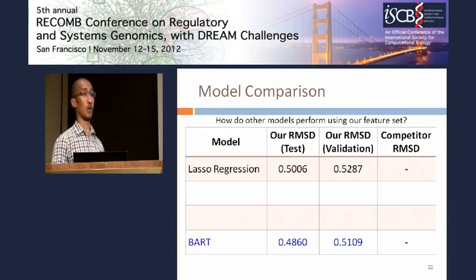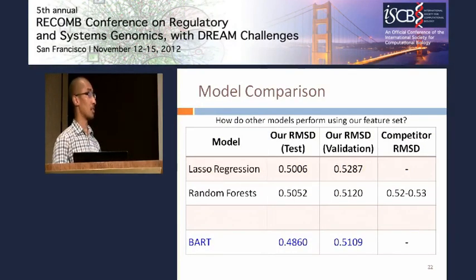So we ran lasso regression using our feature set, and we found that performance degrades in both cases. We find that both test set and validation accuracy is worse using lasso regression, which is just linear regression with an L1 penalty on the weights. We find that random forests actually obtains worse performance on the test set, but much better performance on the validation set. And actually, the performance of random forests using our features is comparable to BART on the validation set. And just for comparison, these are the known RMSDs for other competitors and their feature sets also using random forest. So they lie in the 5.2 to 5.3 range.